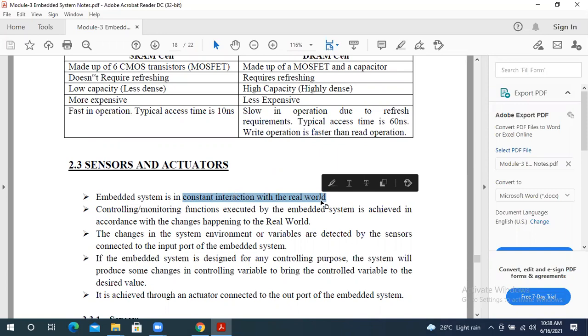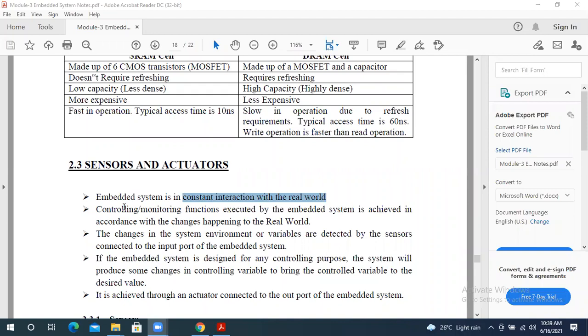And your mobile also has so many sensors. By that only we understand how much temperature we have today in our city and when we will have rain. That is because of the sensors only. The sensors capture the condition of the outer world, and depending upon that we can expect when there will be rain and when we will have normal weather. Okay. So that is the basics of why we are going for embedded systems.